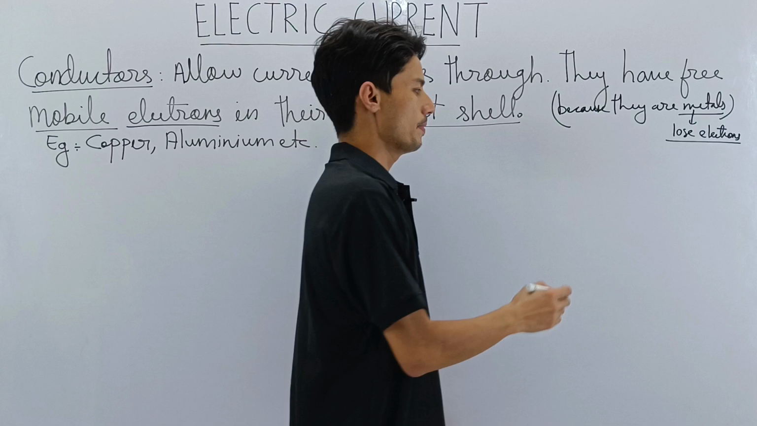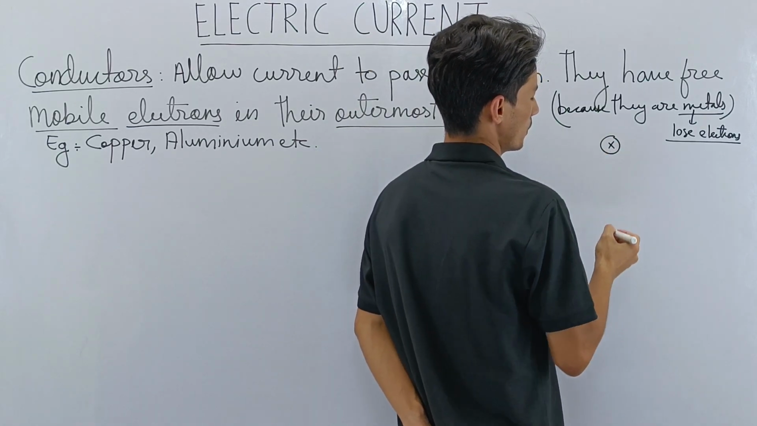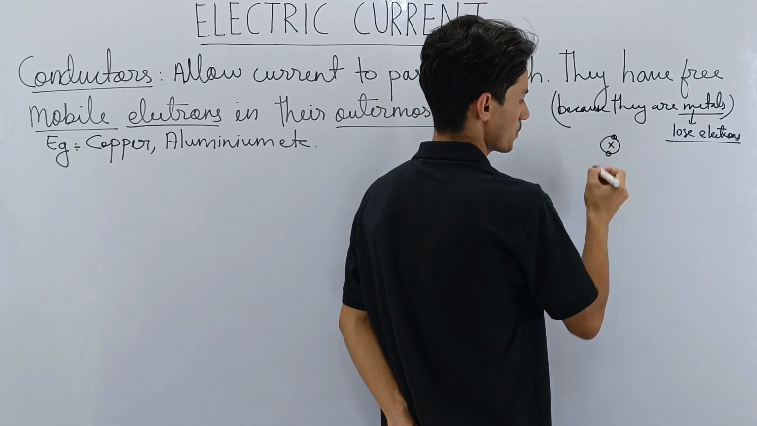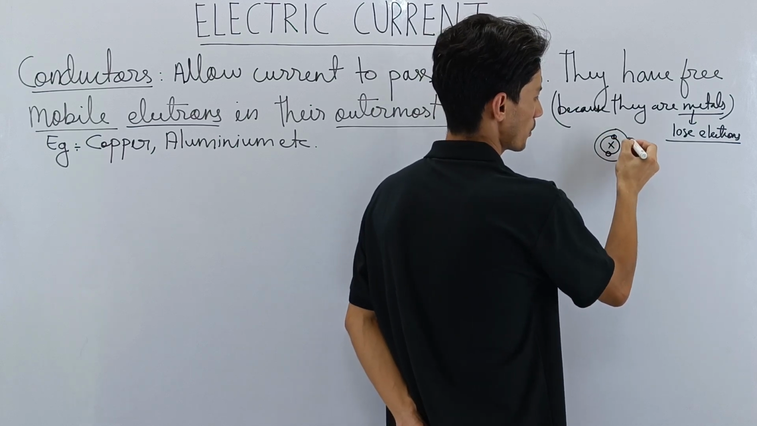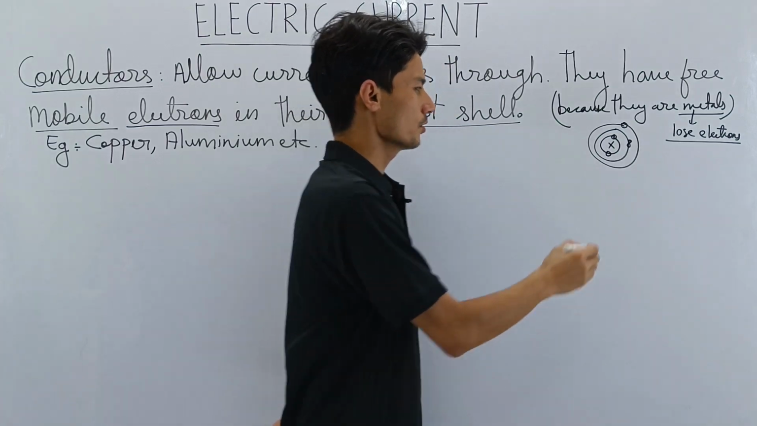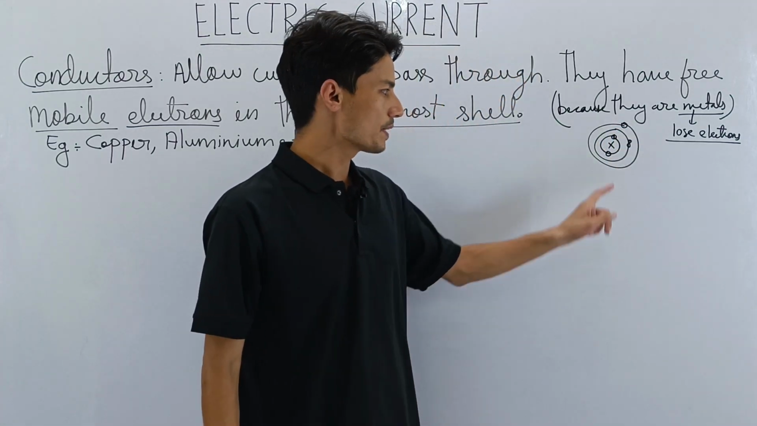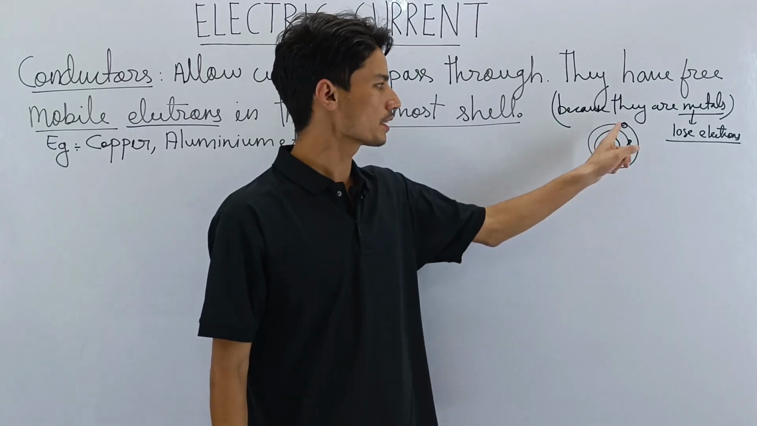If we take, say for example, this element X, in the innermost shell there will be 2 electrons, then in the next shell there will be 8 electrons, and finally let's say we have 1 electron here. This electron in the outermost shell, in the third shell, this metal will lose its electron.